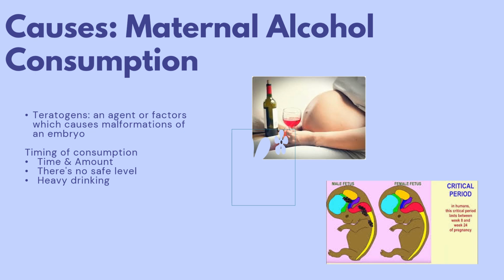The timing and amount of alcohol consumed plays a significant role in the severity of FAS. Drinking in the early stages of pregnancy, while the brain and organs are being rapidly developed, can lead to more severe effects. The child is most vulnerable during the first trimester, which is 12 weeks. Different studies suggest there is no safe alcohol consumption while pregnant, as even small amounts can raise the risk of developing FAS. Of course, heavy drinking or binge drinking can be particularly dangerous and linked to severe manifestations of FAS.